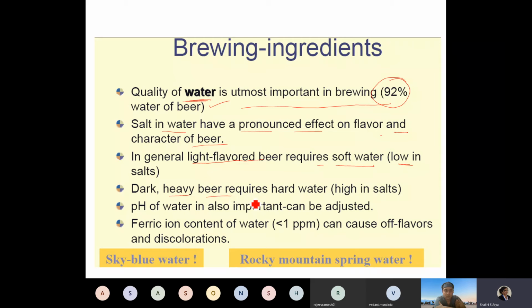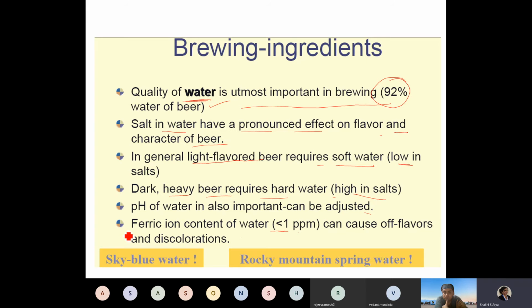A dark heavy beer requires hard water, high in salts. The pH of the water is also important. It can be adjusted. The water used for beer making should have less than 1 ppm of ferric ion. If you have more, it can cause off flavors and discoloration.